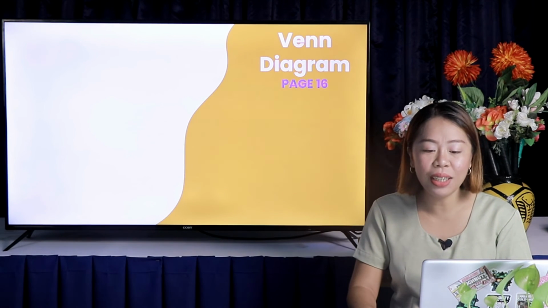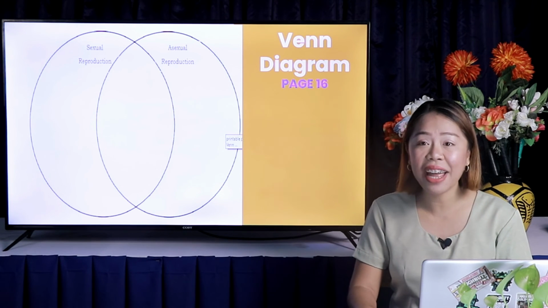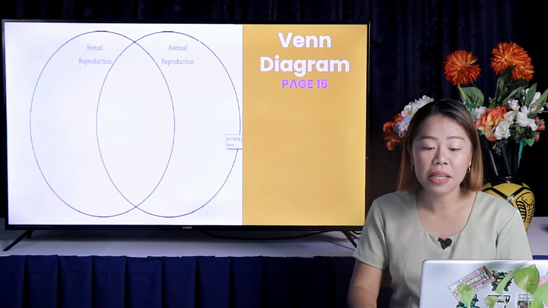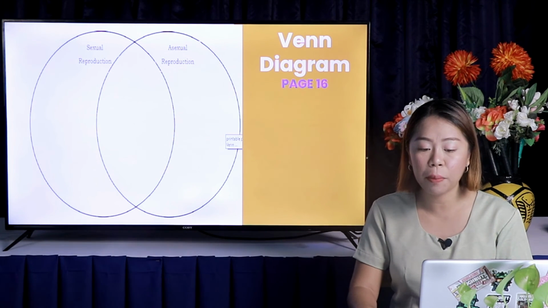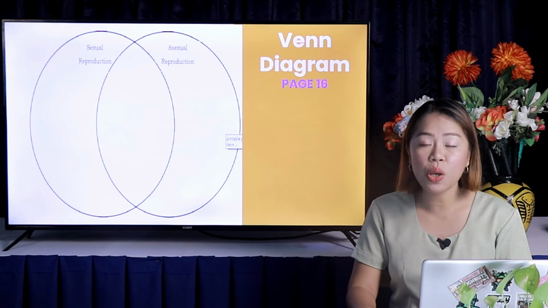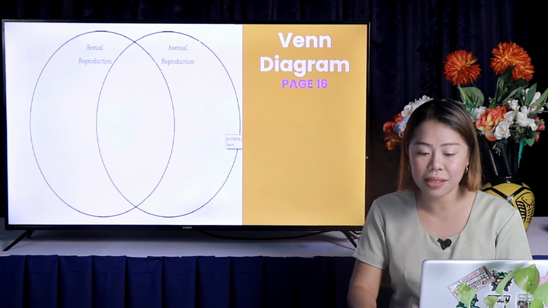Now that you have learned the types of reproduction, you will now create a Venn diagram to make a comparison between sexual reproduction and asexual reproduction. A Venn diagram is a diagram that shows all possible logical relations between a finite collection of different sets.